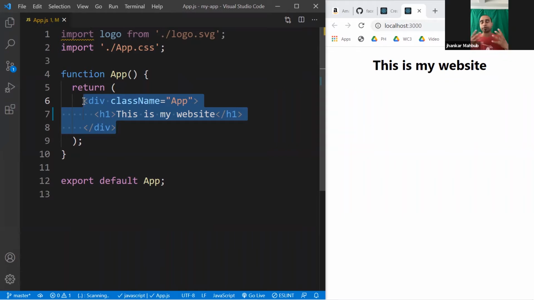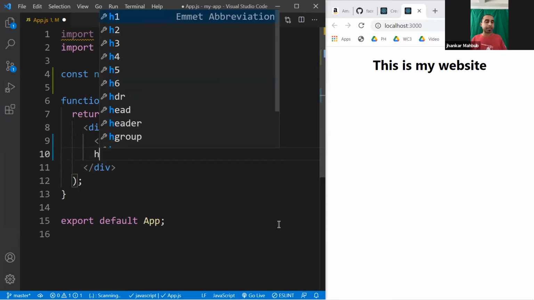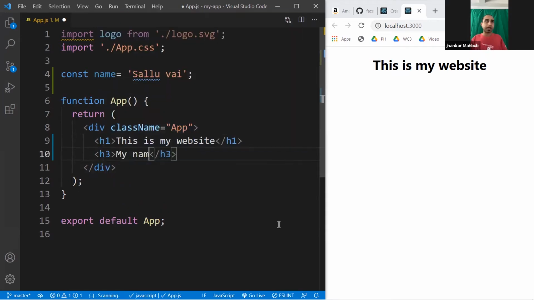And if you're touching that DOM that we explored a few workshops earlier, that is a little bit slow, and changing it again and again makes the application really slow. So the good part here is that you could have any variable here, so constant name, and this name is maybe some kind of value. Here you can easily write in a dynamic way. So for example, you're writing h3, and my name is, and then you can put double curly brackets, and then